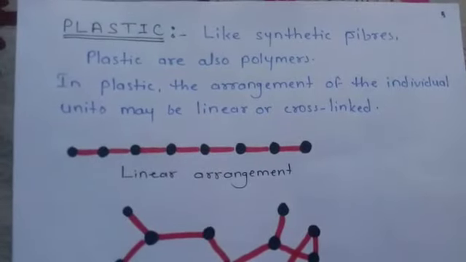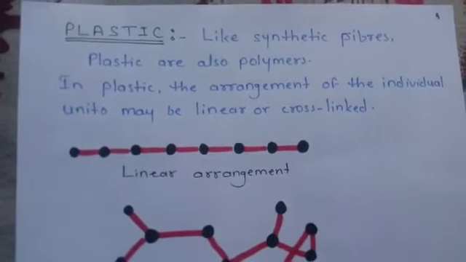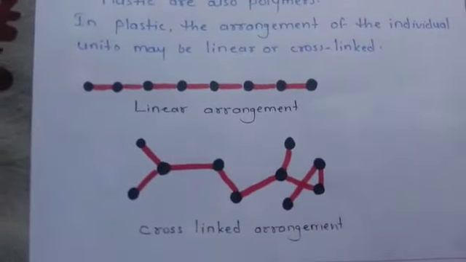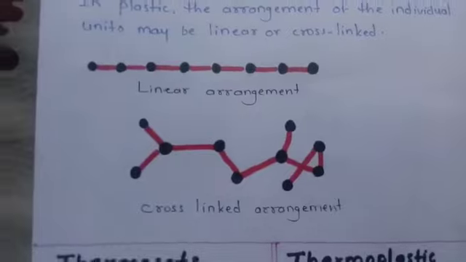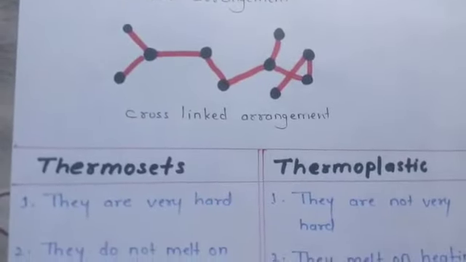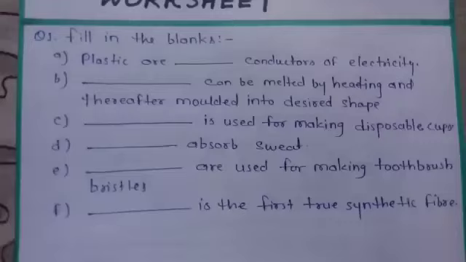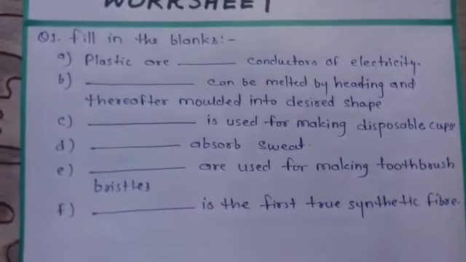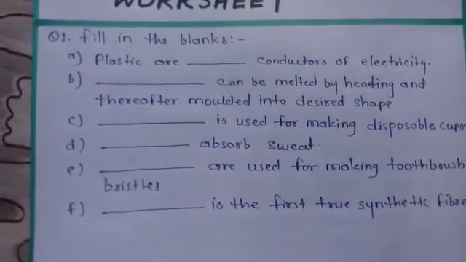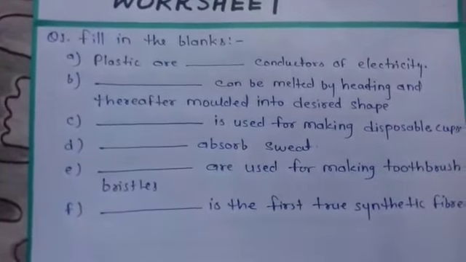So in today's video we have discussed what plastics are, the linear arrangement of plastic molecules, and the cross-link arrangement. Then we discussed what thermosets and thermoplastics are and their difference. Here is a small worksheet which you can solve by watching today's video as well as the previous video.